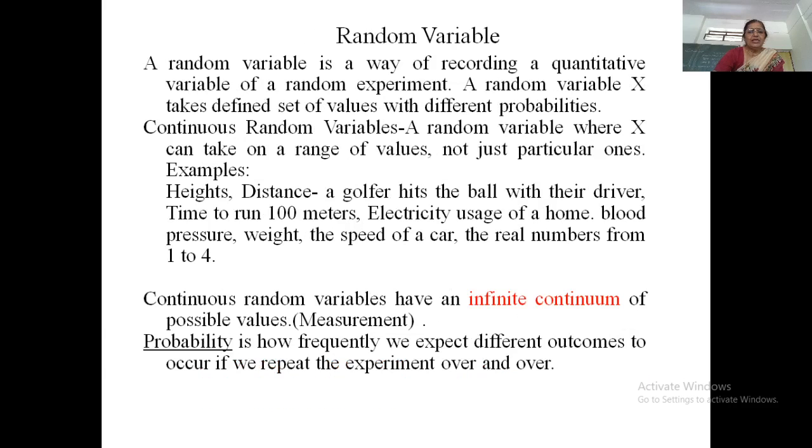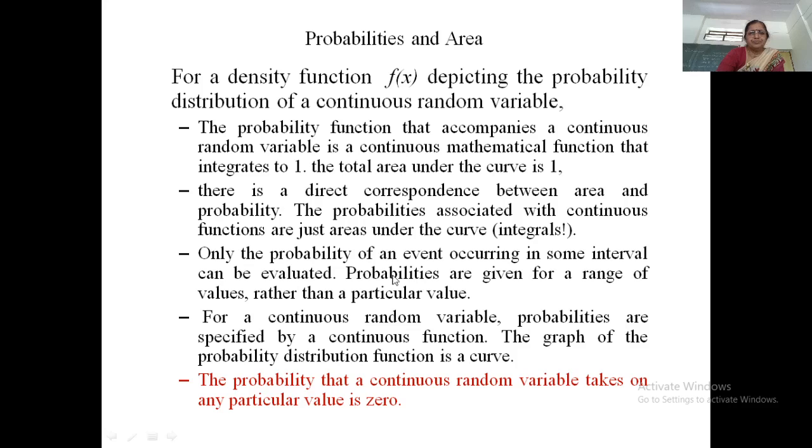Now probability is a number which shows how frequently we expect different outcomes to occur if we repeat the experiment again and again. This definition we have studied in the first chapter. Now, probability of a continuous random variable: we have a function which we call the PDF, probability density function, denoted by f of x, showing the probability distribution of a continuous random variable if and only if all these conditions are satisfied.